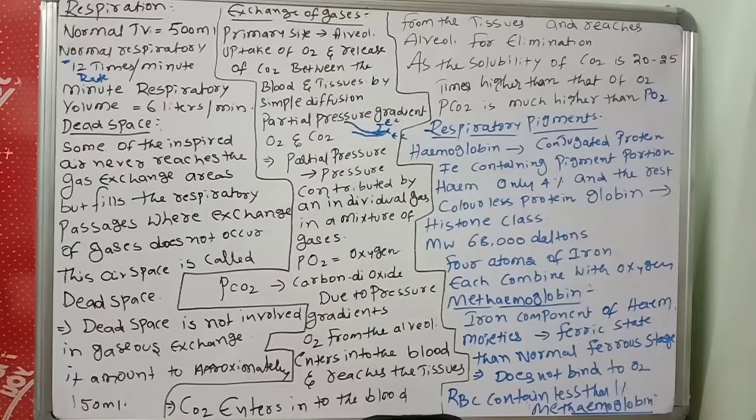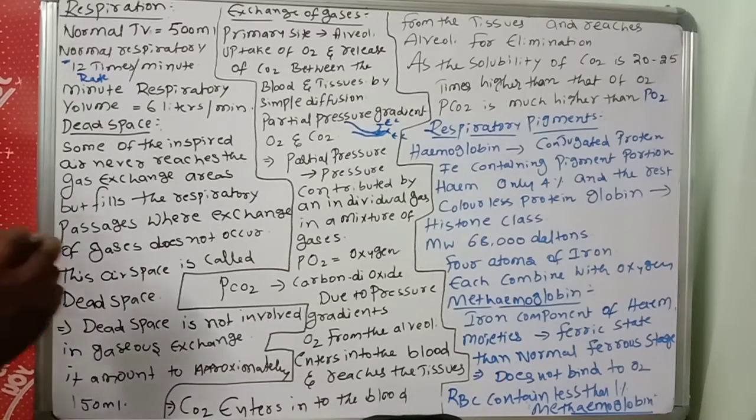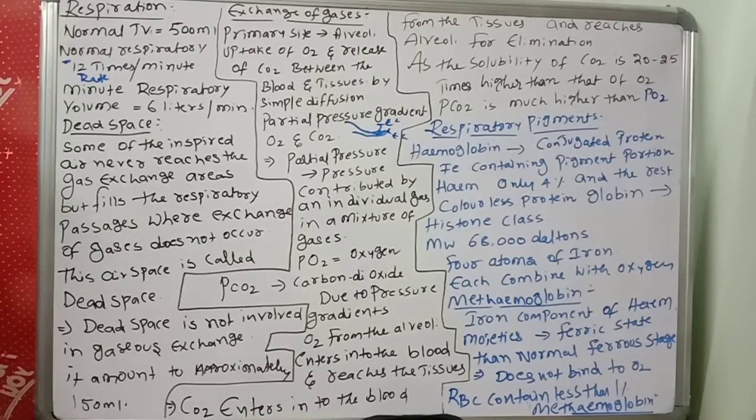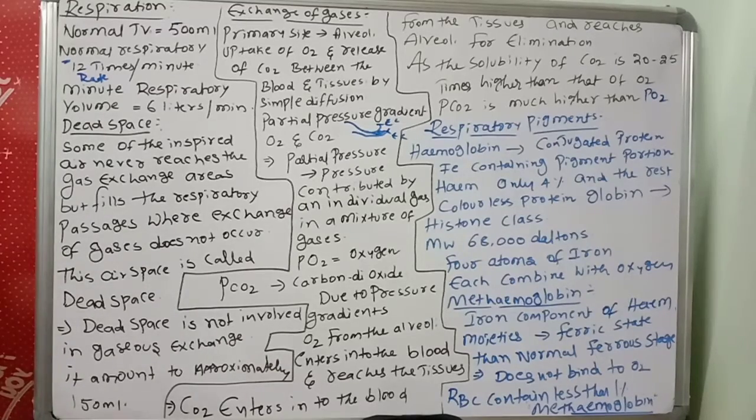So diffusion is the important process of exchange of gases, and for their transportation there are hemoglobin, carboxyhemoglobin, oxyhemoglobin. So there are 3 ways of transport of gases. One is through the plasma, another is through the hemoglobin, another is in the form of bicarbonates. 97% of carbon dioxide is transferred through bicarbonate form. So these are all the points you should remember.